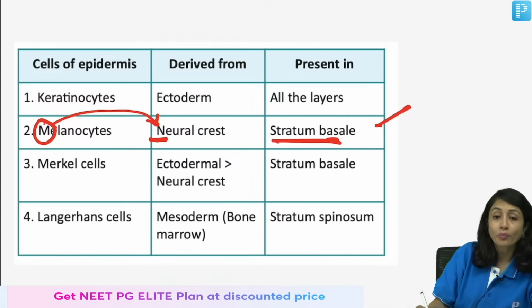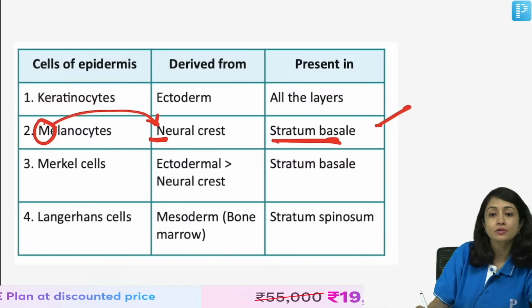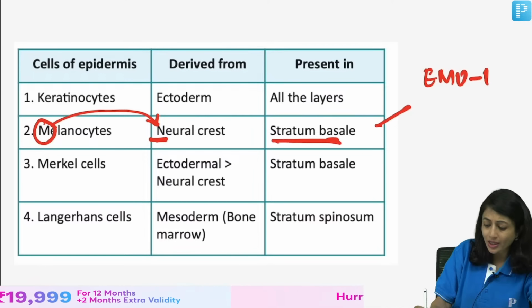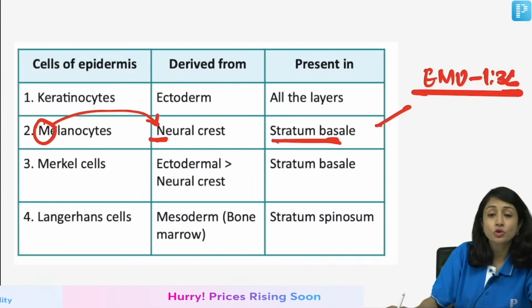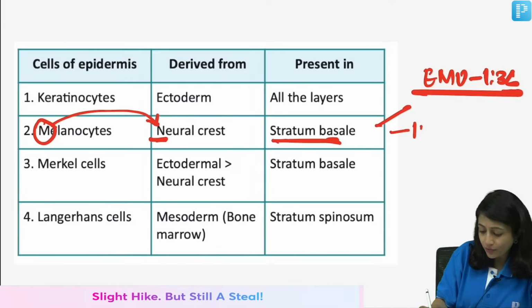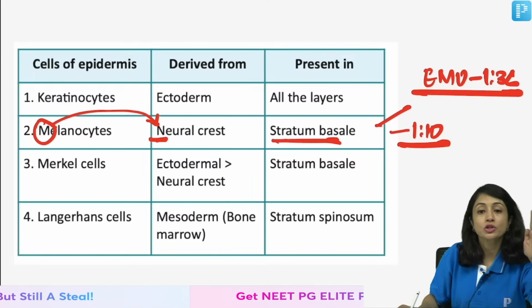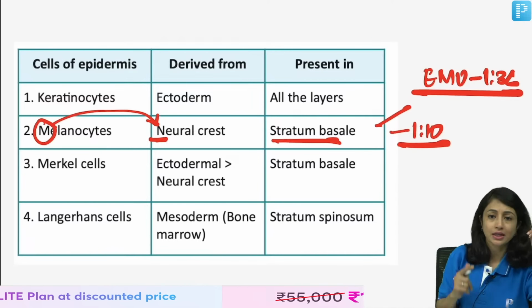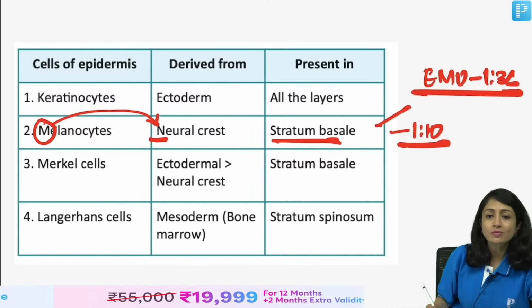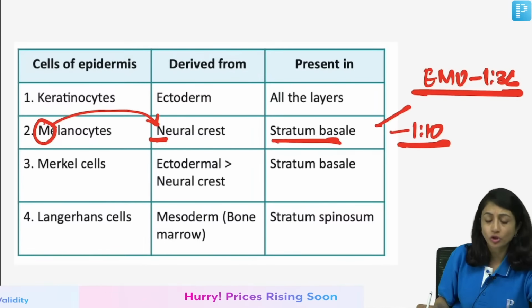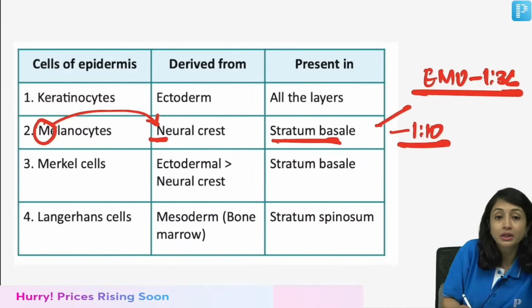Yes. So, my melanocyte transfers its melanin to 36 keratinocytes around it, and this is called EMU. So, EMU is 1:36. But in the stratum basale, there is one melanocyte for every 10 keratinocytes. So, by distribution it is 1:10, but it is surrounding 36 keratinocytes. Now, these melanocytes are pigment forming cells, derived from neural crest. Next are Merkel cells.